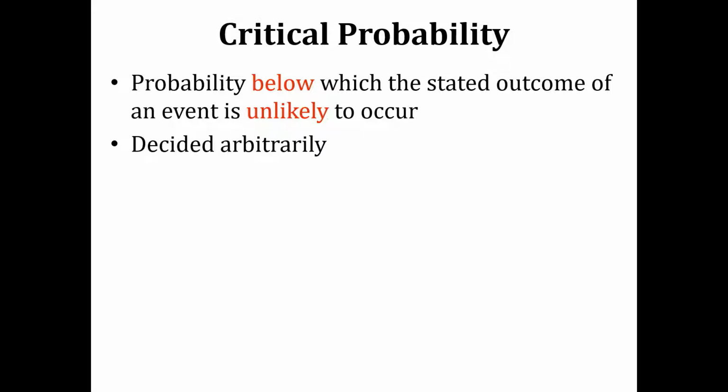And this is decided arbitrarily. That is, there is no mathematical basis or statistical basis on which we decide the level below which we say that this is a critical probability, or above which we can say that this is not a critical probability. So this has been decided arbitrarily by researchers all over the world. Now we are going to discuss what is meant by this critical probability.